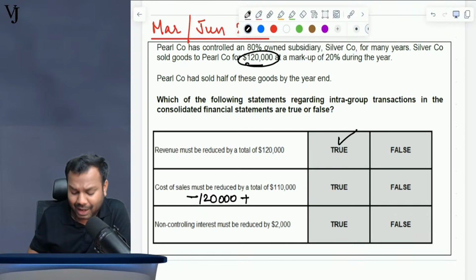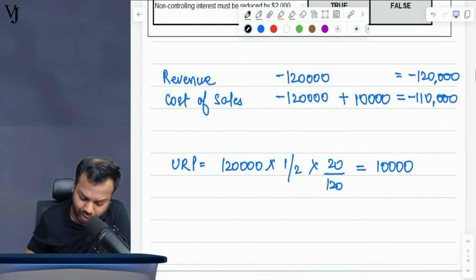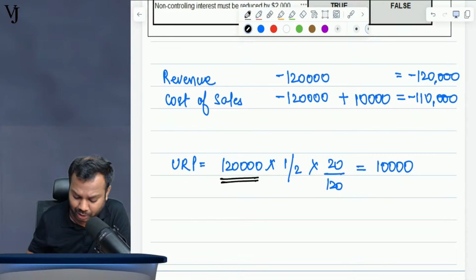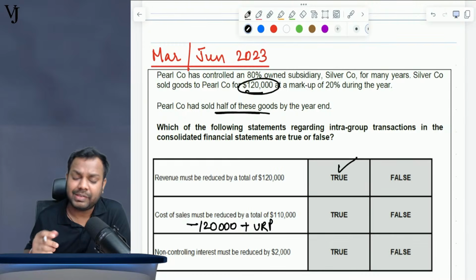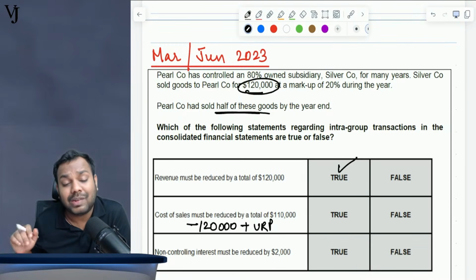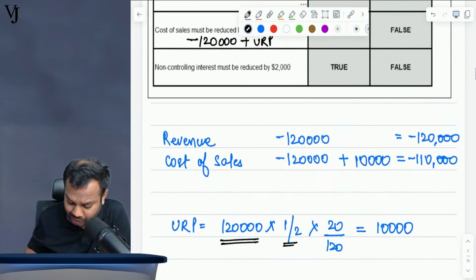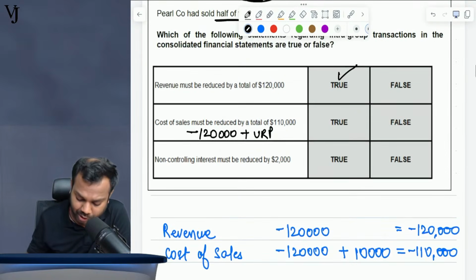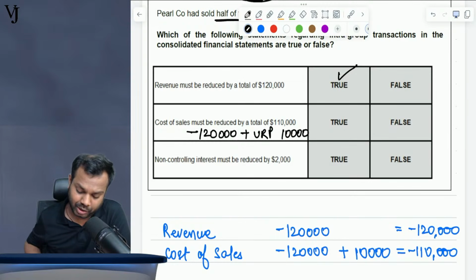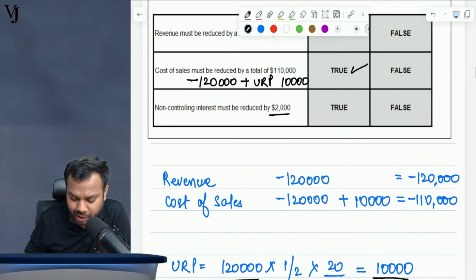But we will add unrealized profit. Now, what is the amount of unrealized profit? So 120,000 is the amount of intra-group sales. Half of these goods have been sold, means half of these goods is still in the inventory. So half is still in the inventory, multiplied by 20 by 120. So 10,000 is the unrealized profit. So cost of sales must be reduced by 110. It is true. Now non-controlling interest must be reduced by 2,000.